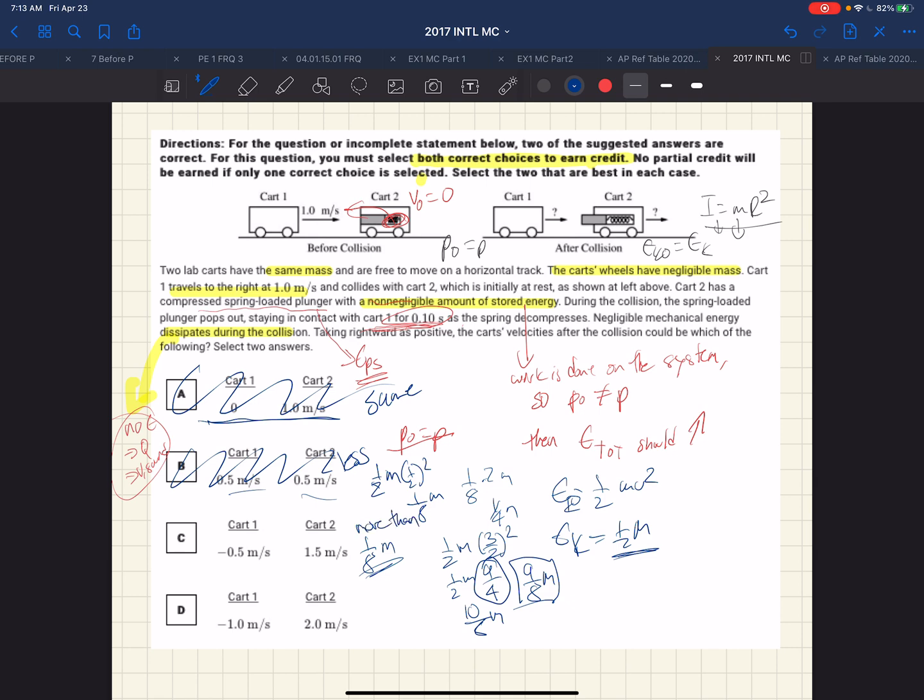And we can now just look at the answers and determine that if the speed of one of them is less by 0.5 and the other one's greater by 0.5, that squaring of the velocity has a disproportionate effect on the larger velocity. So these two don't balance out when they're squared. The increase here is greater than the decrease in kinetic energy there, so that makes this larger than if we had done the average. And so this is going to have the same kinetic energy right off the bat as the initial case, plus a heck of a lot more. And so this one is also more than. And that's why our choices are C and D.